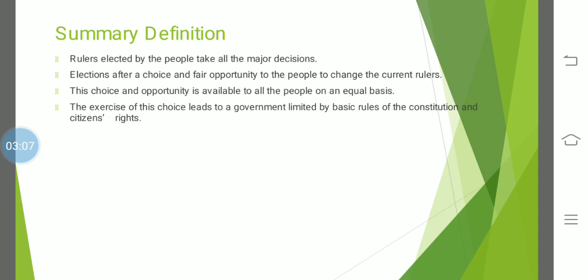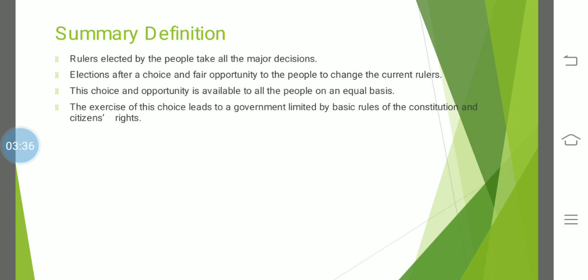And next is the choice and opportunities available to all the people on an equal basis. We have discussed Fiji, Estonia, and also Saudi Arabia. There everyone did not have an equal vote. Know the value of a vote: in Saudi Arabia, women were not allowed to vote. So there was discrimination during elections.